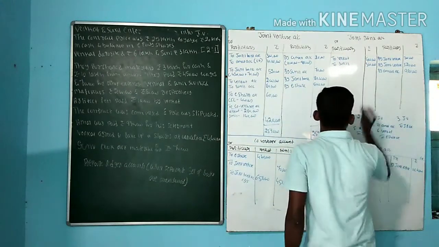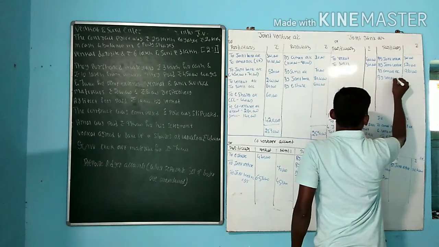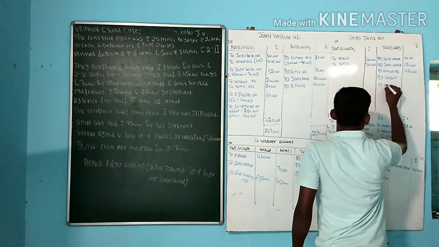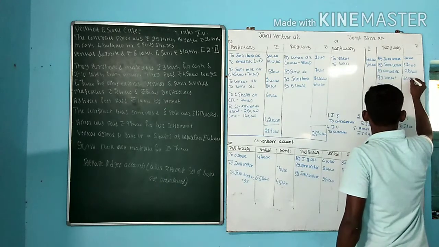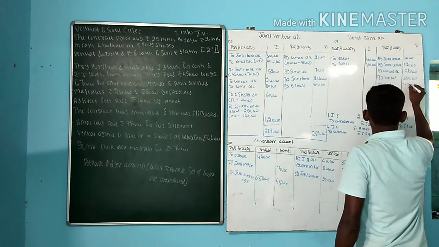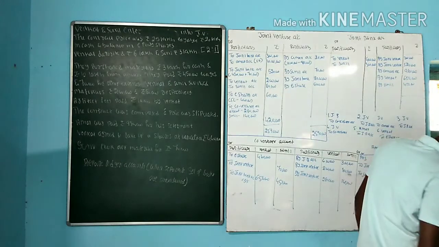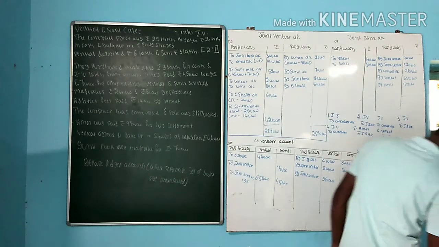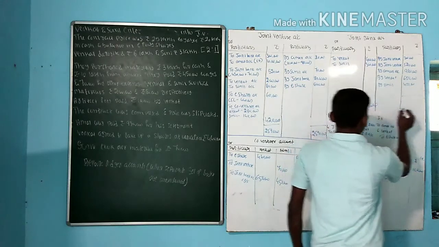To joint bank it will become by Venkat, by Sunil, 6,50,000 and 4,50,000. So the total value is 29 lakhs.